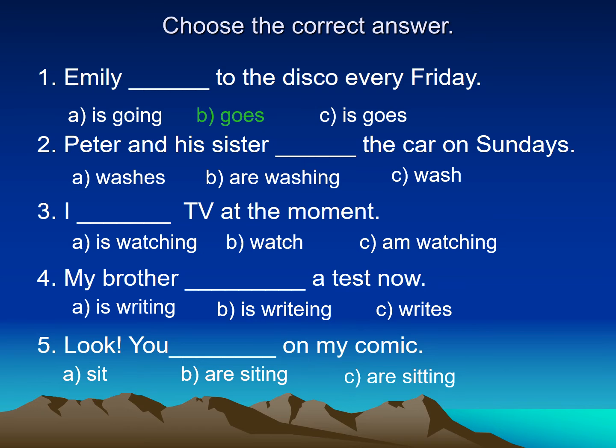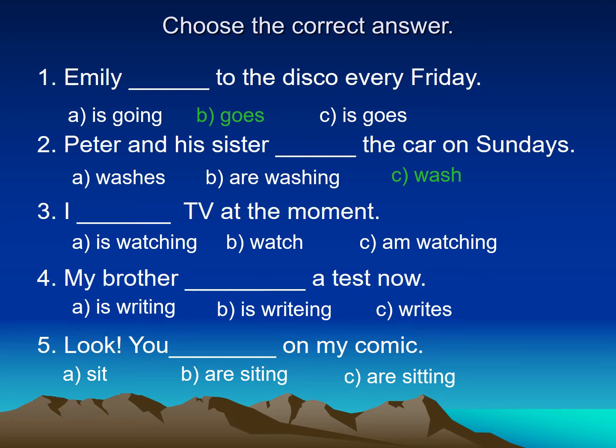Number two, Peter and his sister wash the car on Sundays. On Sundays means every Sunday, so it's their habit. I have here one or more than one: Peter and his sister. So what am I going to use first? First, I'll use the present simple because I speak about their habit. Second, with plural, more than one, like they, I keep the verb as it is. So it's going to be: Peter and his sister wash the car on Sundays.